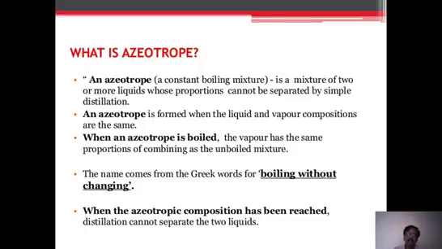Why does this happen? Because whatever proportion they have in the liquid form, they have the same composition in the vapor. So this is what we call boiling without changing. That is the main meaning: azeotrope means boiling without changing. In most cases, whenever we boil, the liquid has some composition, the A and B ratio will be different in the vapor. But if it is an azeotrope, it is not different. Both liquid form and vapor form have the same ratio, composition. That is the meaning of constant boiling mixture.